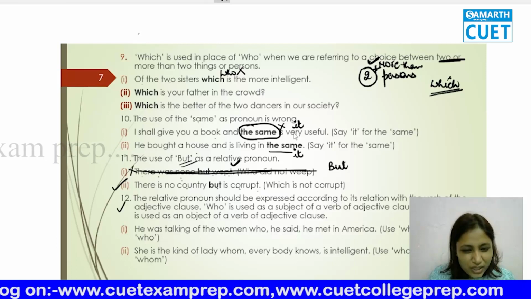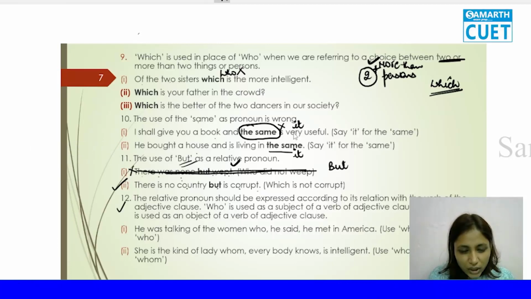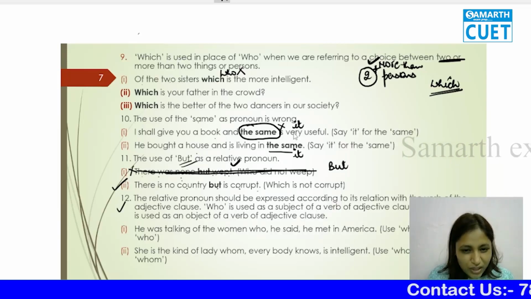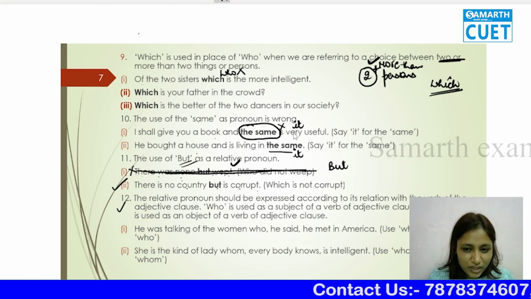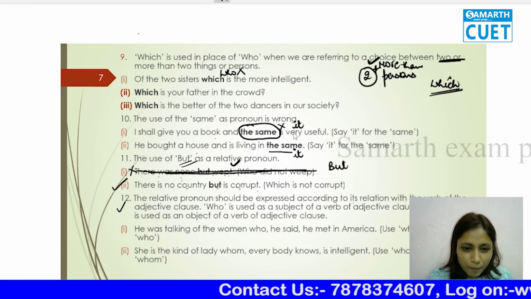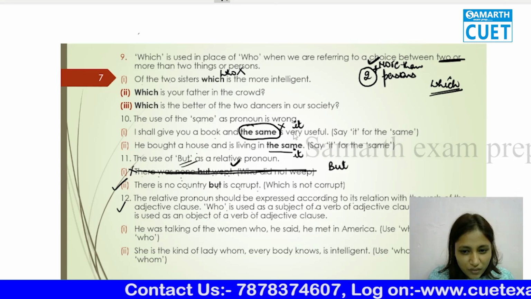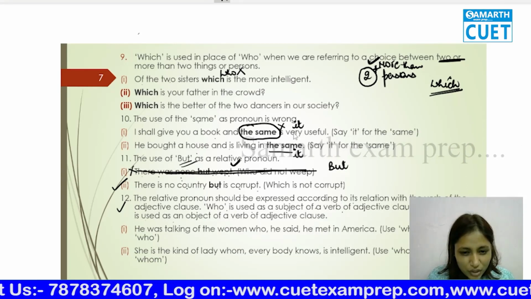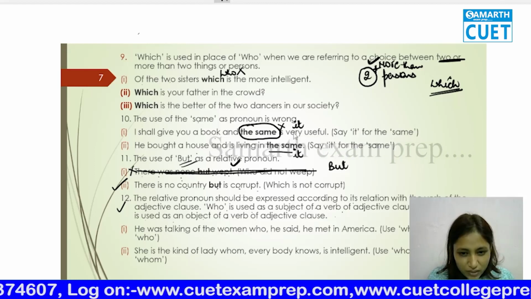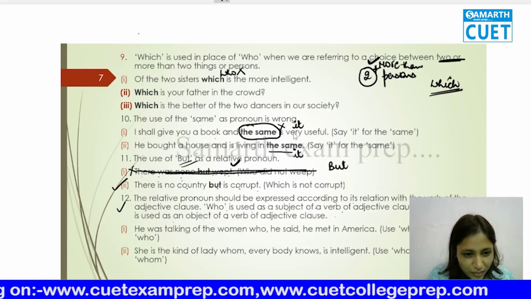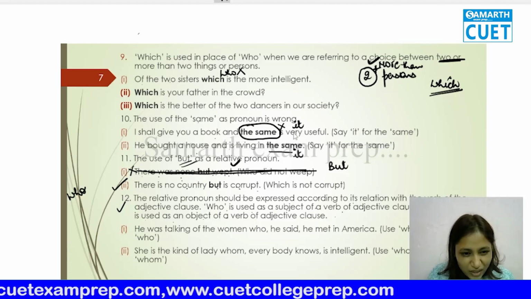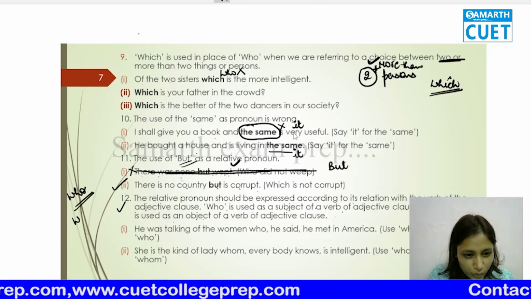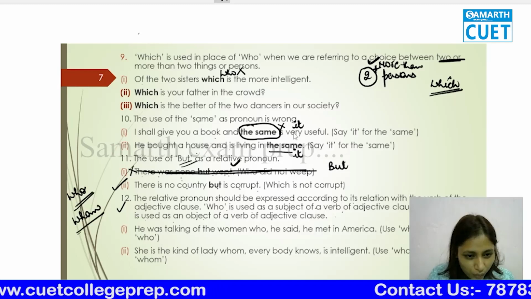What the 12th rule says, yeah, see this rule, you can read it all yourself. This is a very stupid rule. The relative pronoun should be expressed according to its relationship with the verb. Who is used as the subject of a verb and whom is used as the object of a verb or adjective clause. Yeah, basically they are talking about when to use who and whom.